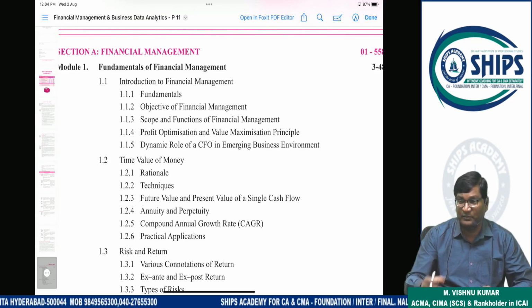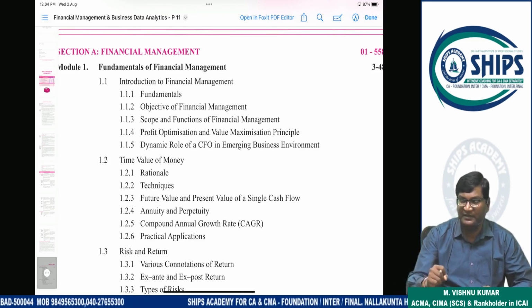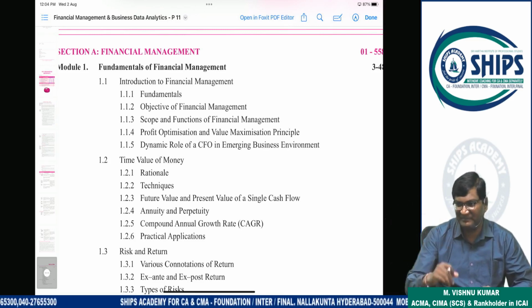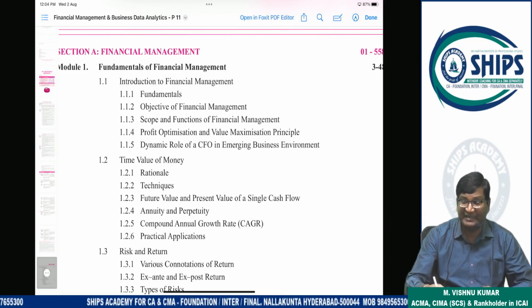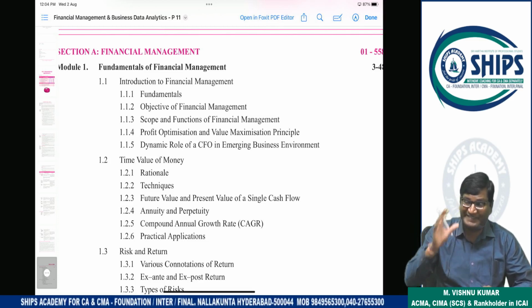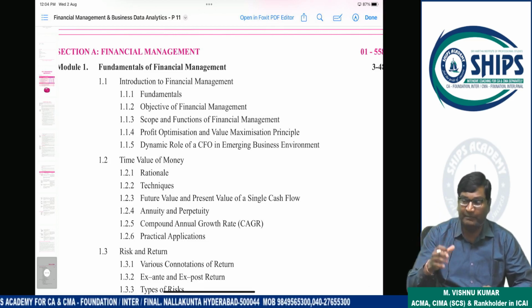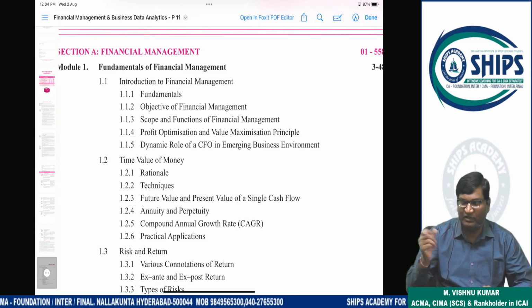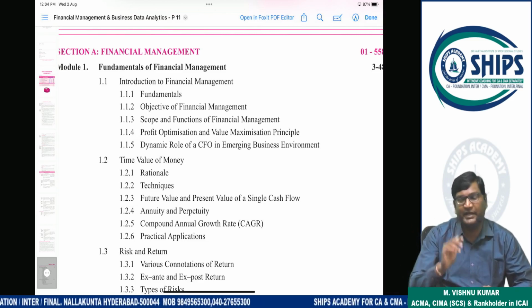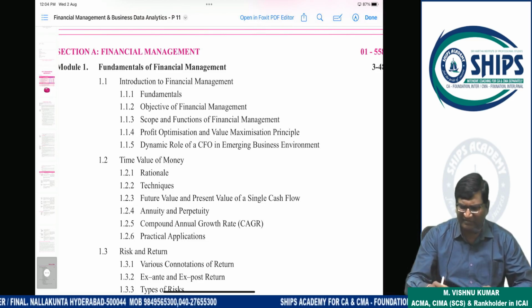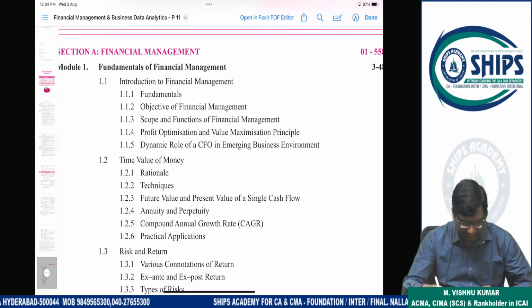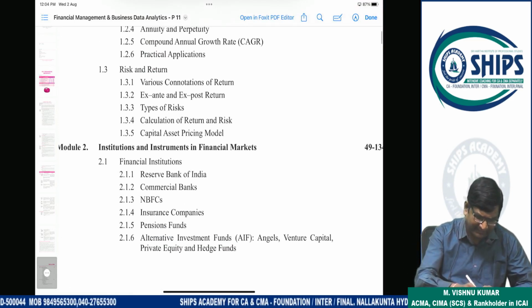Time value of money is nothing but mathematics of finance. Suppose you are depositing 10,000 rupees today. After 1 year, what will be the value? The value will be same or increased? Increased, because of interest and because of time. So how to calculate this? If there is monthly compounding, quarterly compounding, half yearly compounding, annual compounding, like this calculations will take place here. This is not a difficult topic, very simple, because in school level also you learn this. Next is risk and return.